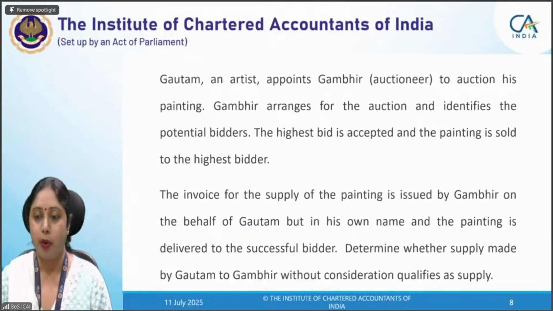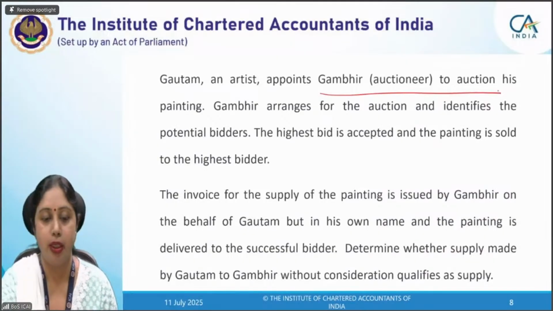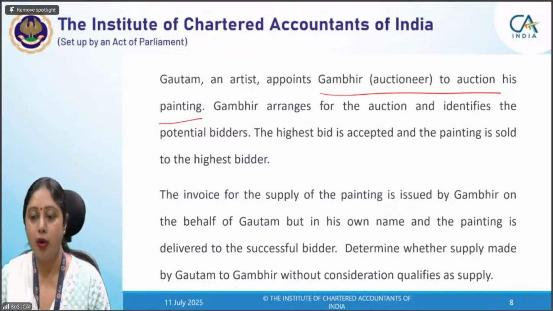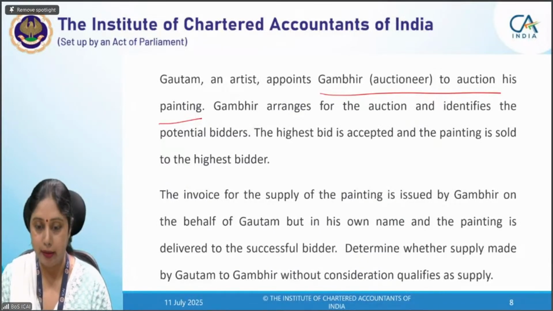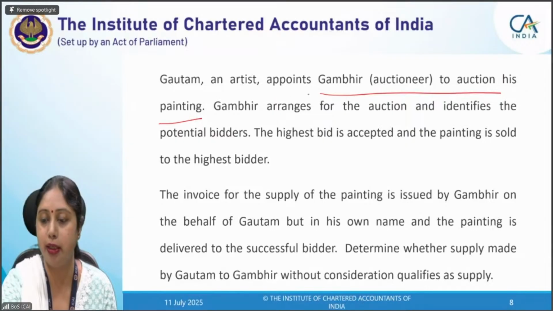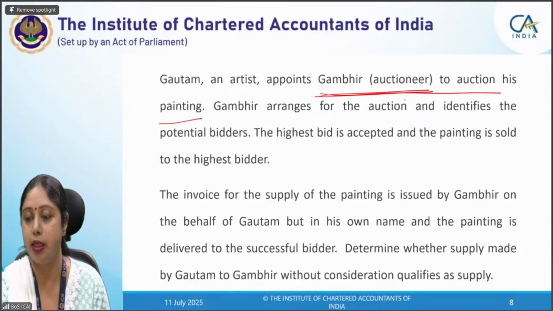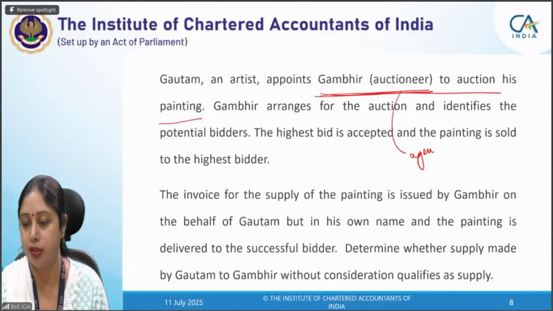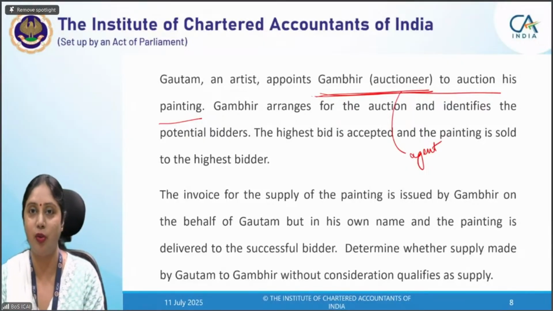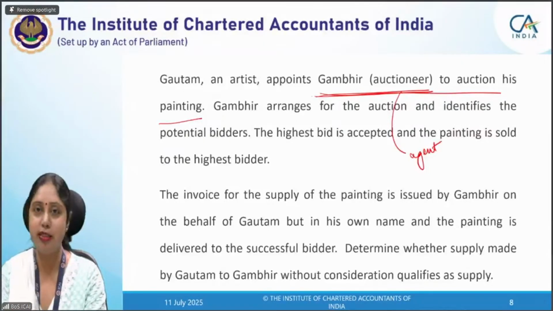Gautam, an artist, appoints Gambhir, an auctioneer, to auction his painting. Gambhir arranges for the auction and identifies potential bidders. The highest bid is accepted and the painting is sold to the highest bidder. Now, before we move further in this question, let me tell you the auctioneer is included in the definition of agent. I'm just giving you a hint because otherwise this question might become difficult for you. If it comes in the exam, you should know this, but for today, I'm giving you this much hint.